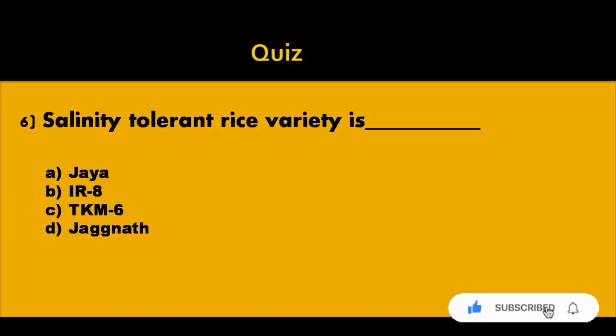Sixth question, salinity tolerant rice variety is dash. Option A Jaya, option B IR8, option C TKM6, option D Jagannath. Answer option B IR8.